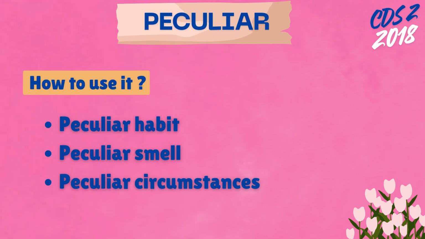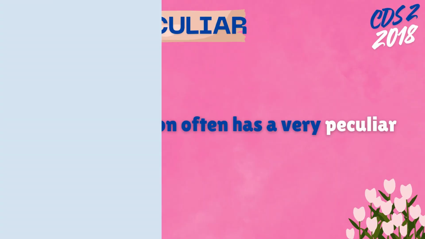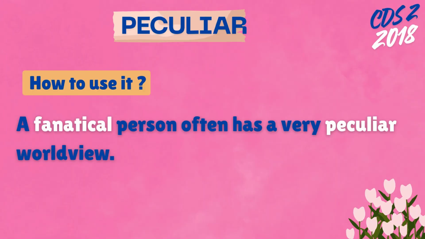Now you know the meaning, but you may not know how to use this in real life. So here are some collocations through which you can get an idea of how to use this word. For example, it pairs with habit, like peculiar habit, peculiar smell, peculiar circumstances. Now, if you want to use it in a sentence, here is one too: a fanatical person often has a very peculiar worldview. Fanatical is a previous word while peculiar is a new word.